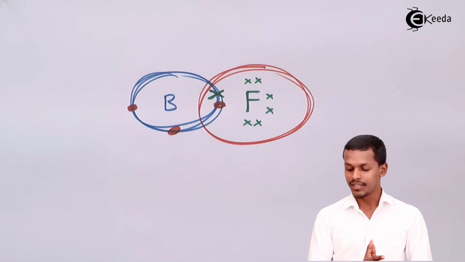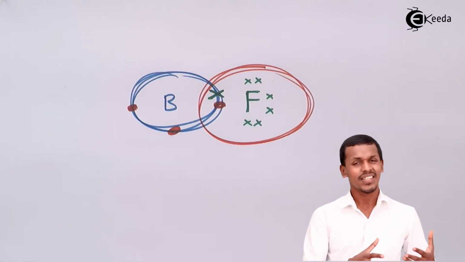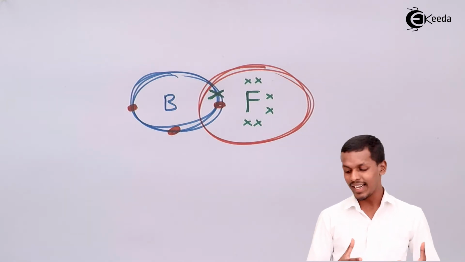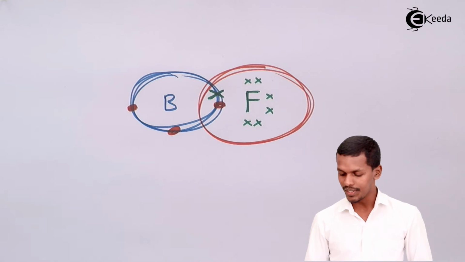obviously we could see that boron and fluorine form a bond between them, and that's the reason there will be sharing of electrons. Even boron needs electrons so as to form a complete octet. But will it form a complete octet? Let us talk about the other fluorine atoms that are going to form a bond with boron.